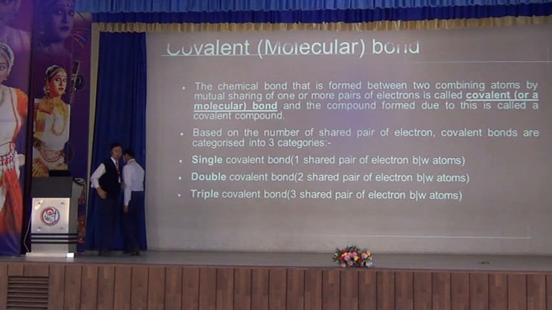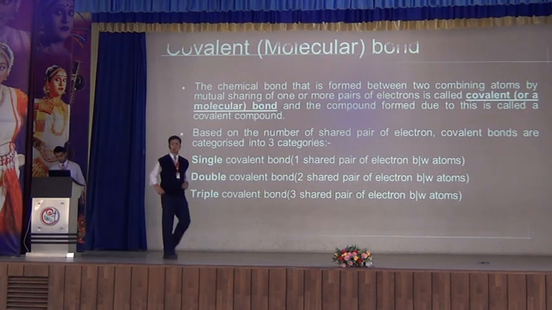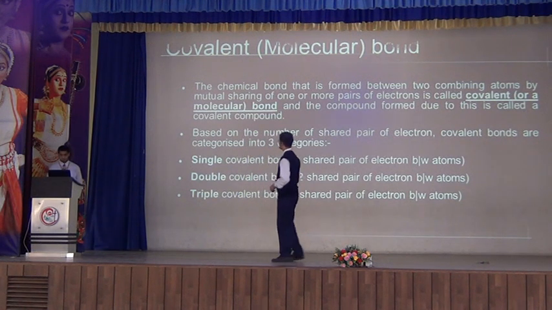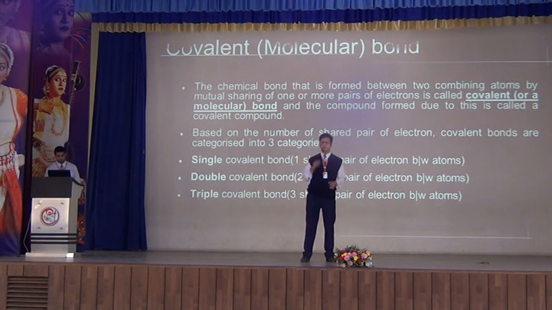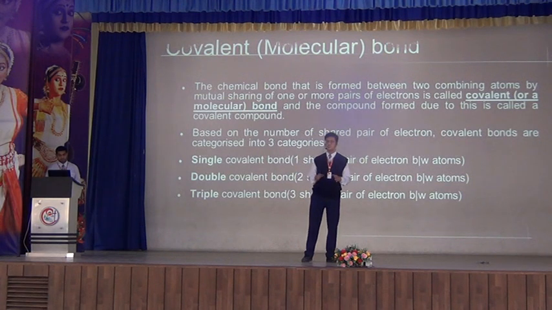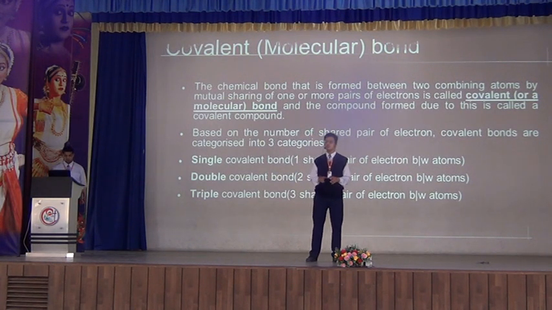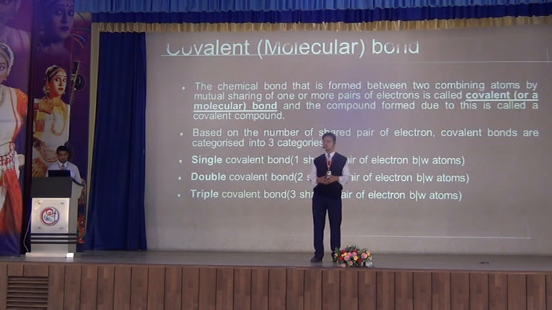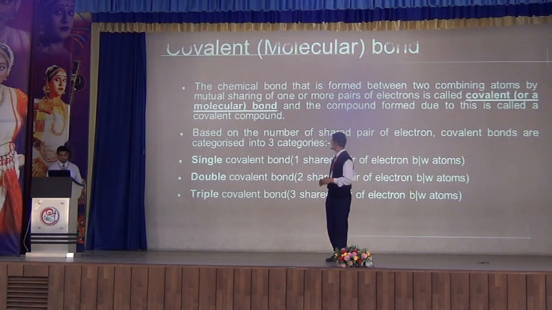Thank you, Ujjwal, for explaining your part so well. Now I will be explaining coordinate bond basically, but I will give an introduction of covalent bond. What happens in covalent bond is there is sharing of electrons. The sharing is equal between both the atoms, which leads to the formation of covalent bond.